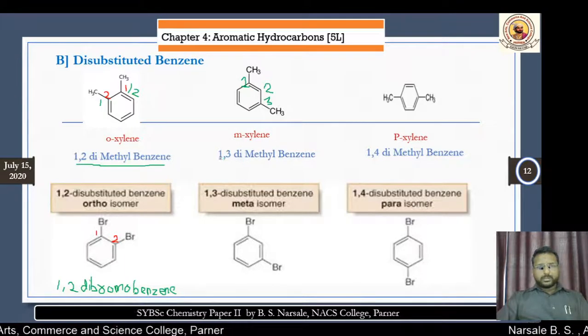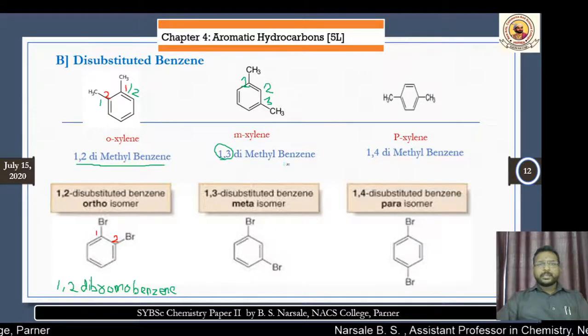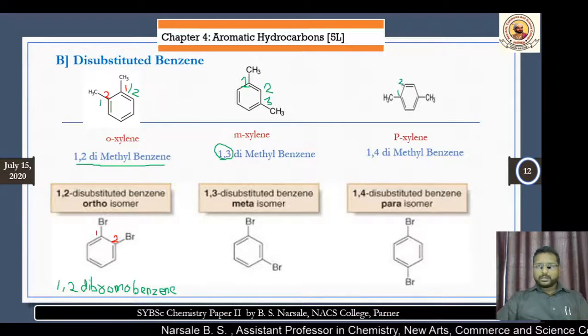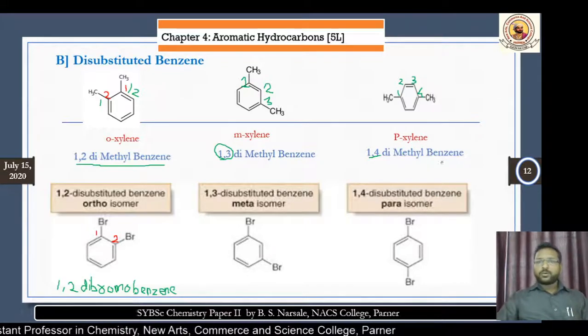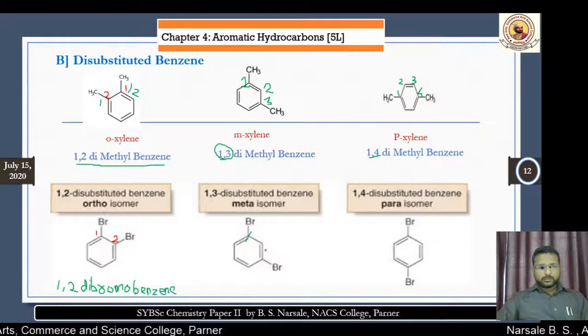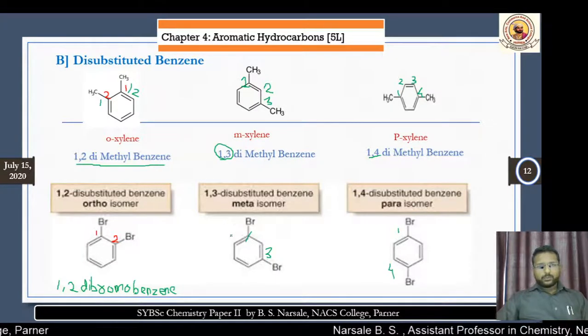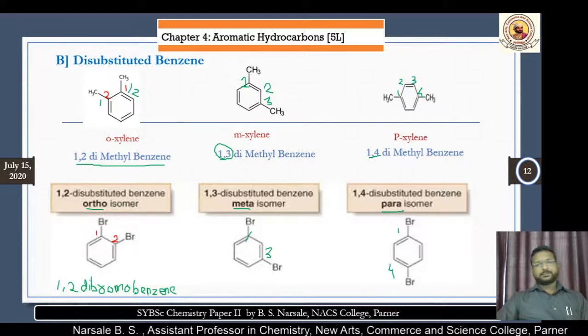The two methyl groups are present at positions 1 and 3, therefore it is 1,3-dimethylbenzene. Similarly, counting 1, 2, 3 and 4, this is present at positions 1 and 4, so it is 1,4-dimethylbenzene. Similarly, this is 1,3 and this is 1,4. Now 1,2 is known as ortho, 1,3 is known as meta, and 1,4 is known as para. Is it right?